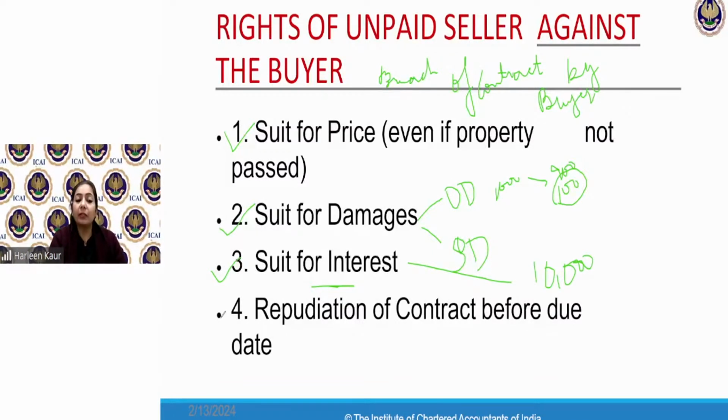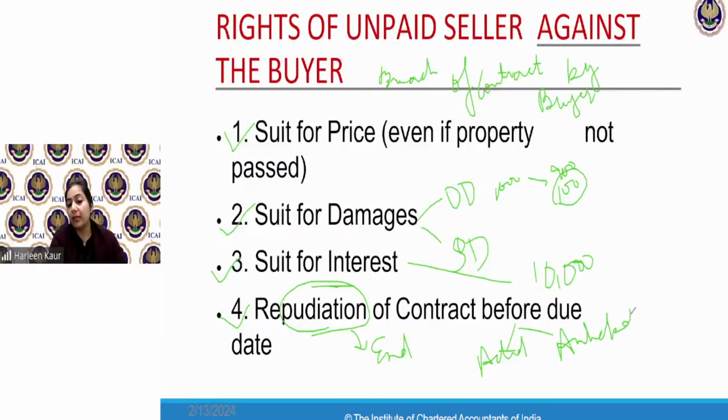And the fourth right available to the seller is repudiation of the contract before due date. Repudiation means to put an end to the contract. So there are two types of breach of contract. One is actual breach of contract. One is anticipated breach of contract.